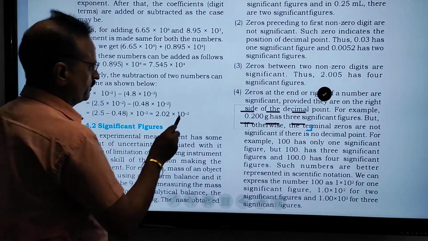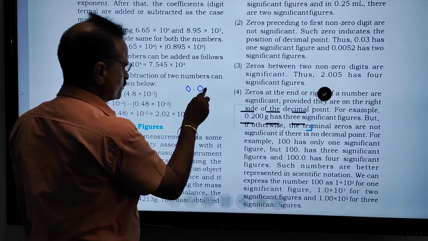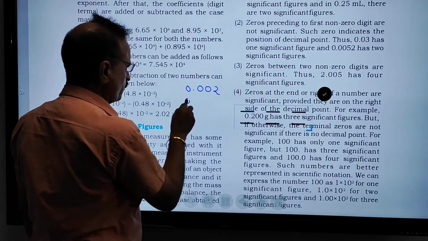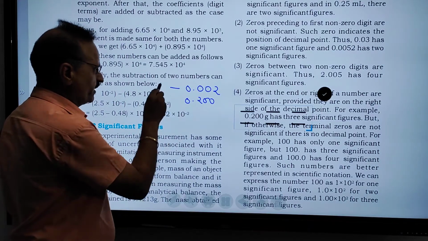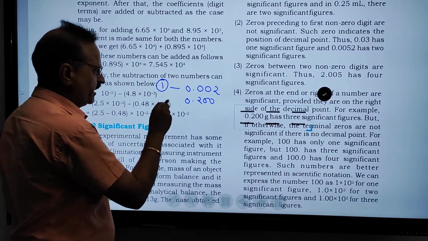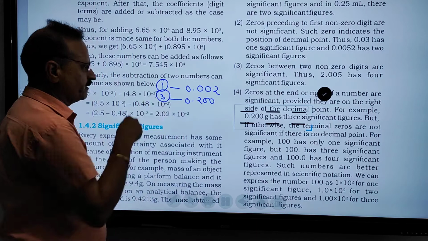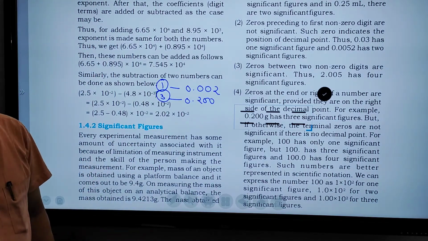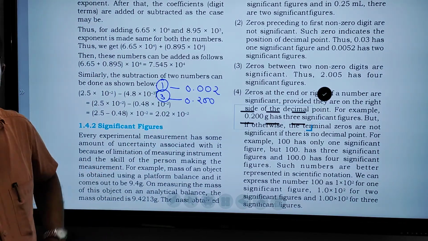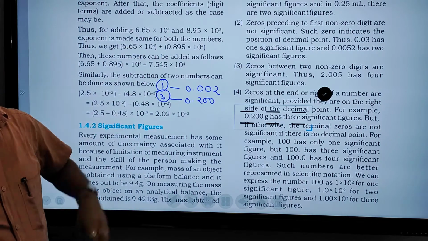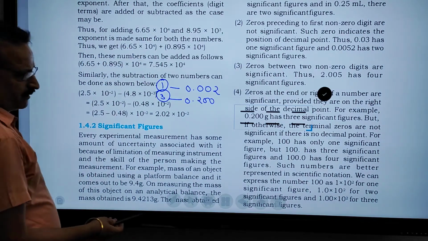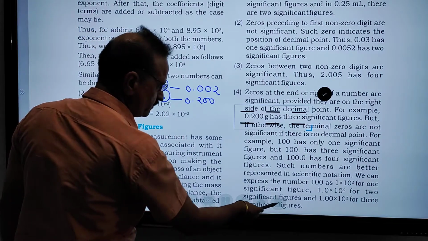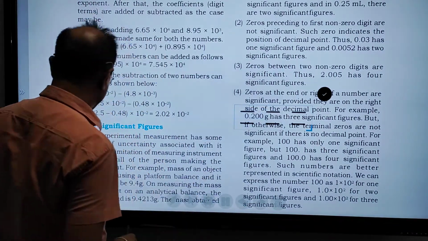For example, 0.002 has only one significant number and 0.200 has three. I have written the previous example and the current example, so kindly try to understand what rules are being given.